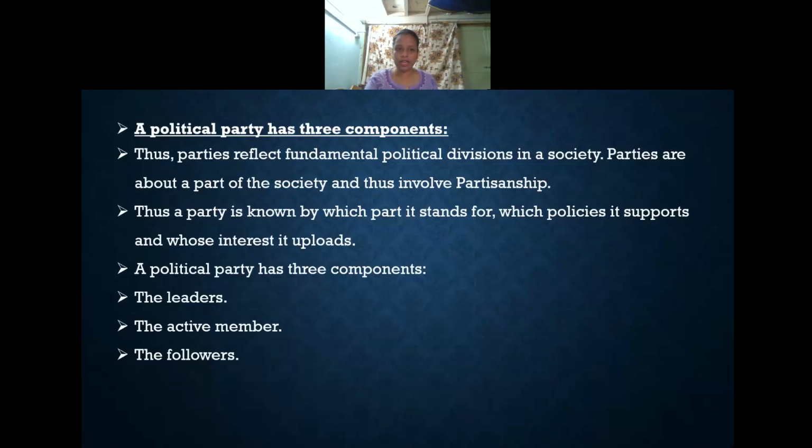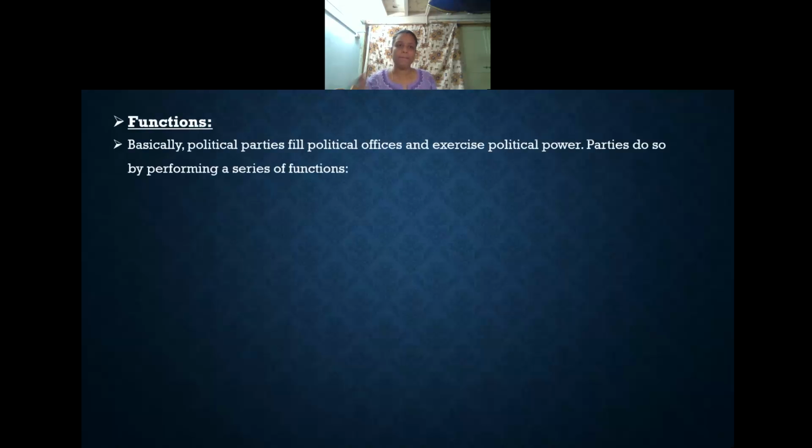So by seeing these three components, we can tell what the functions of political parties are, what kind of work they will do, how the plans are being done in the political party, and how they play a very important role. So, the functions of political parties. Basically, political parties fill political offices and exercise political power. Parties do so by performing a series of functions. They play a very important role in those functions.